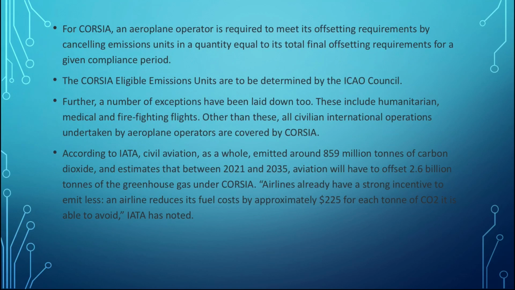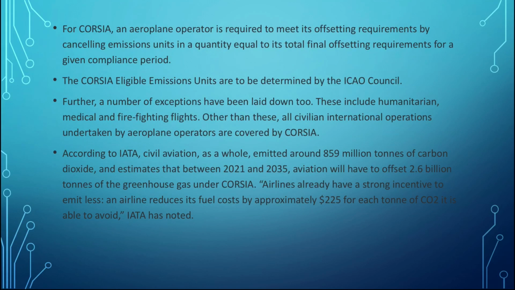Under CORSIA, the pilot project starts in 2021, and from 2021 till 2035 is the second phase that ends in 2035. They have a target of offsetting 2.6 billion tons of greenhouse gases. This is a very ambitious target.